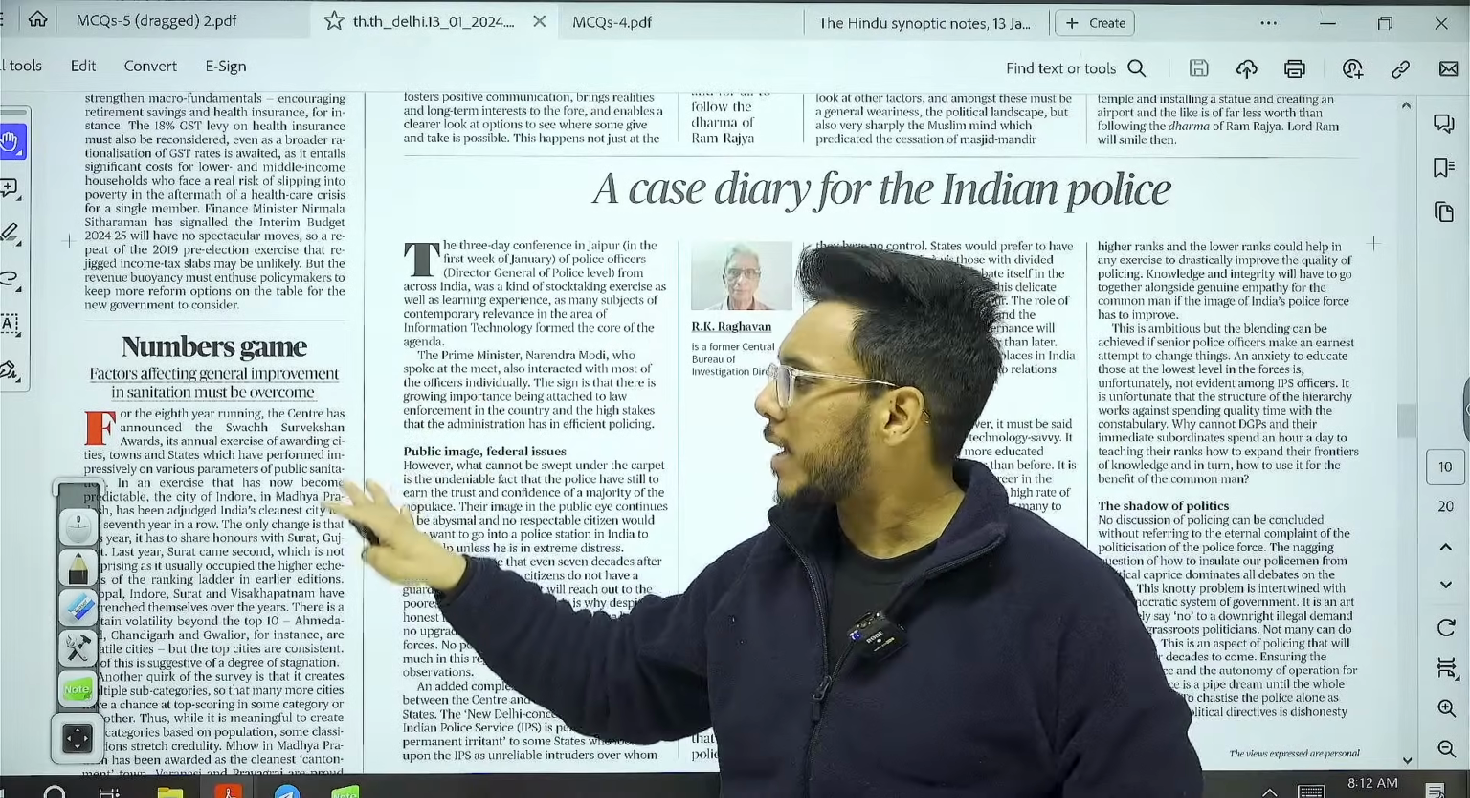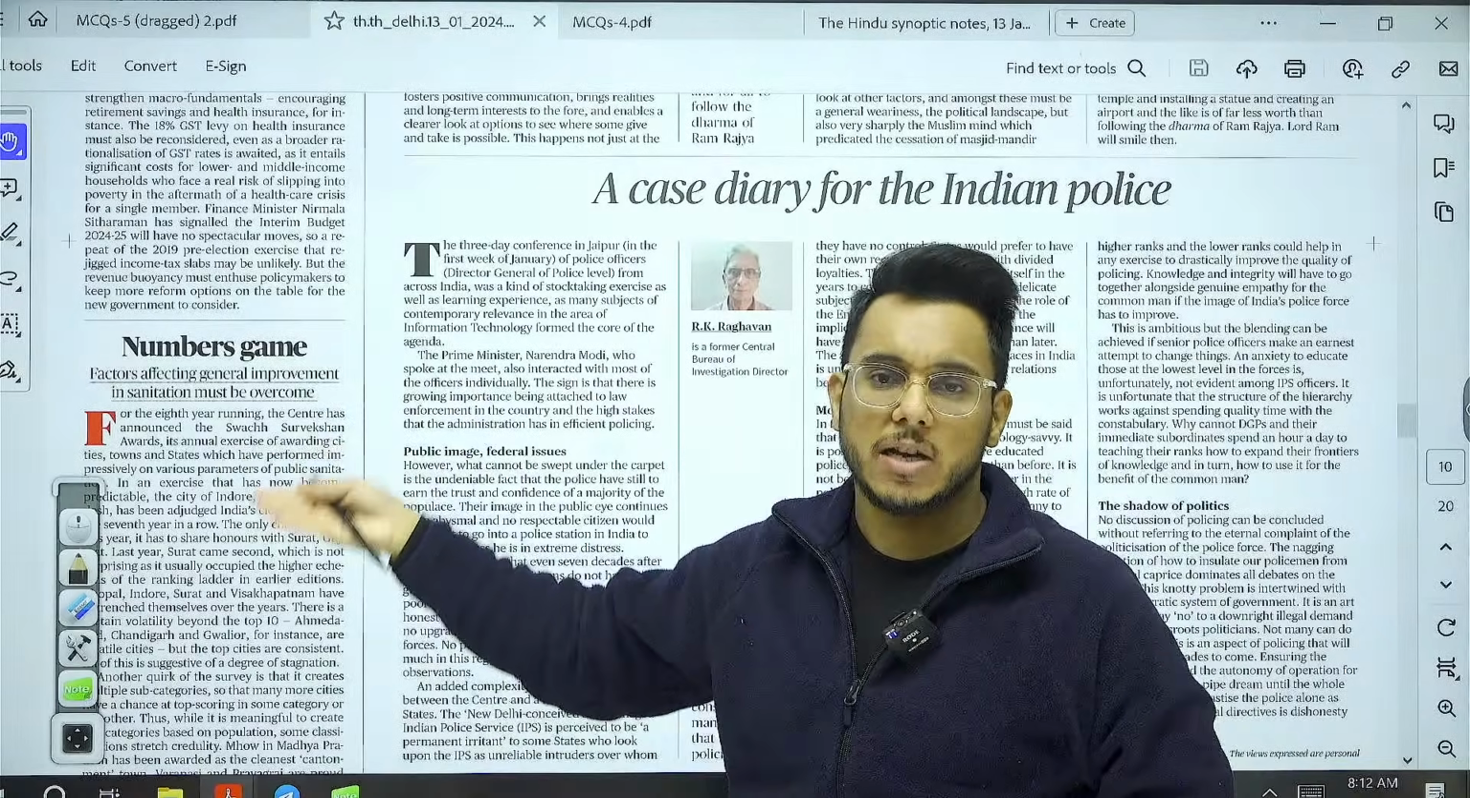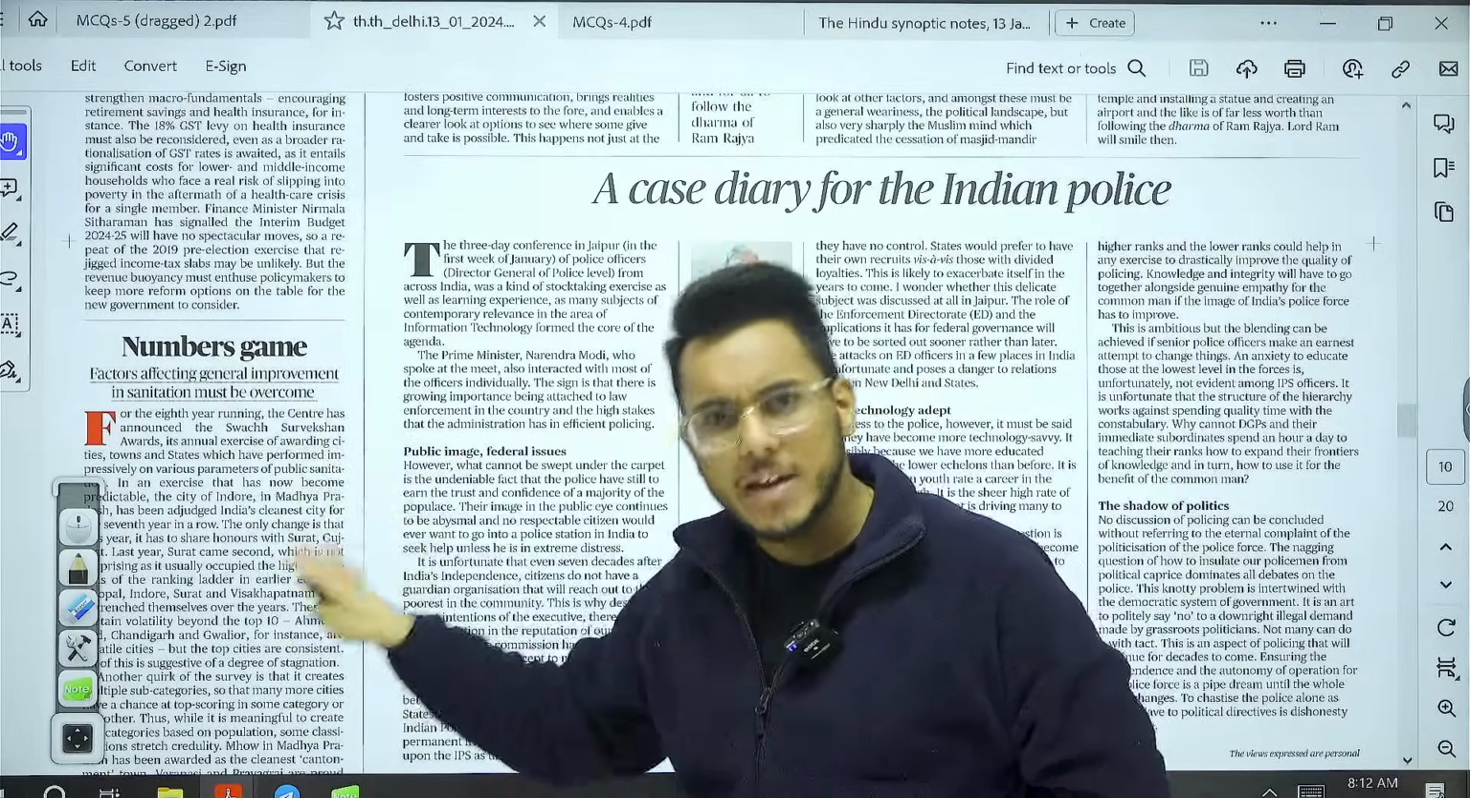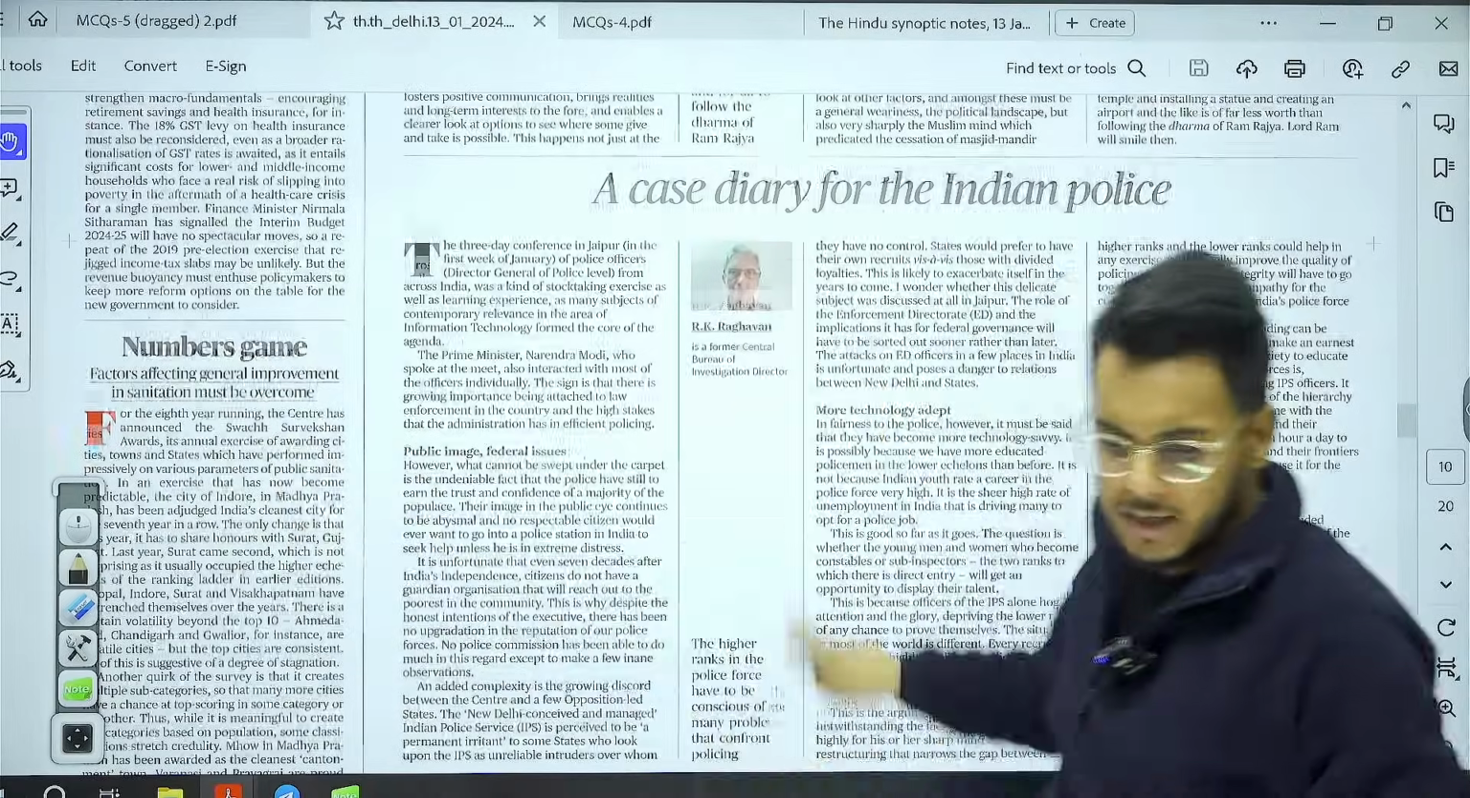This article, Number Game, we will take this particular article also. This article is talking about the recently released Swachh Sarvekshan Survey Awards. So a good insight has been given. I'll take this one also.